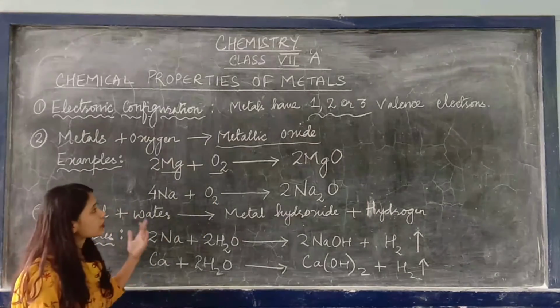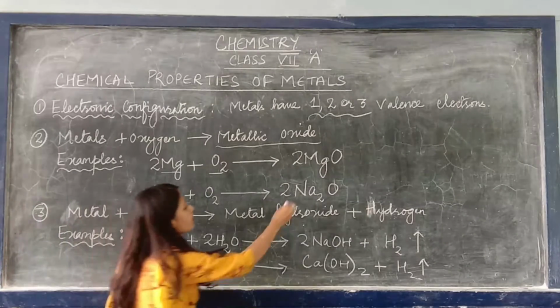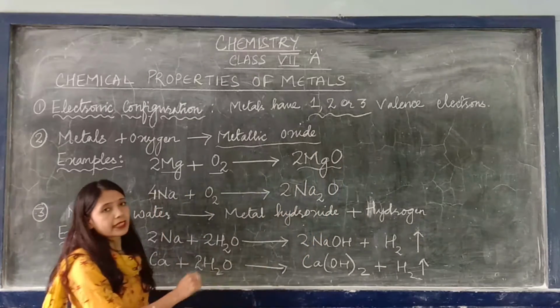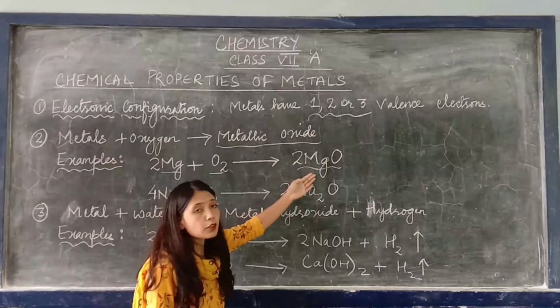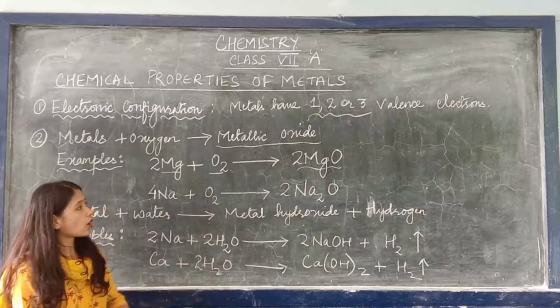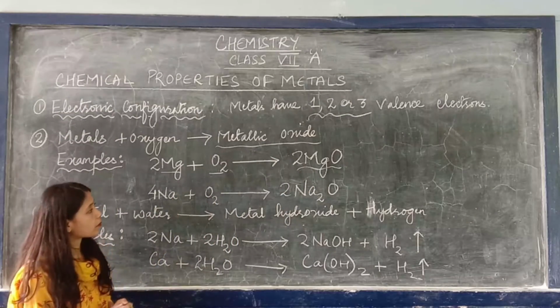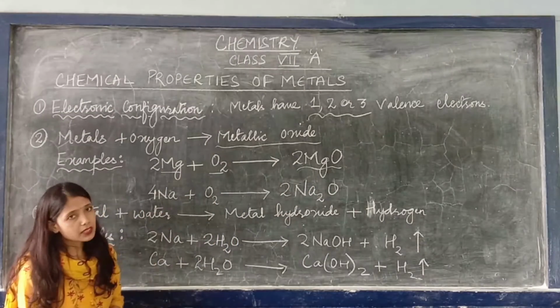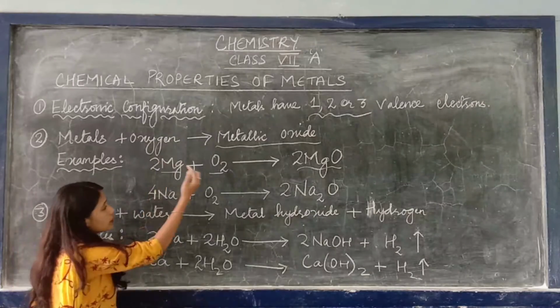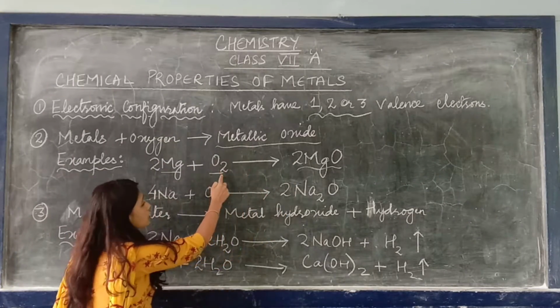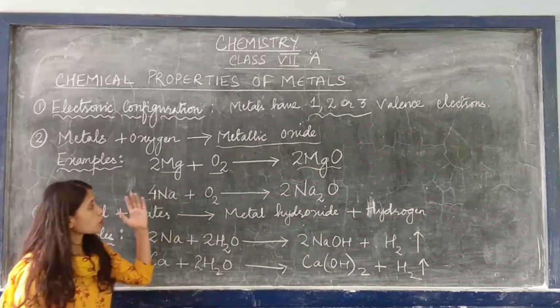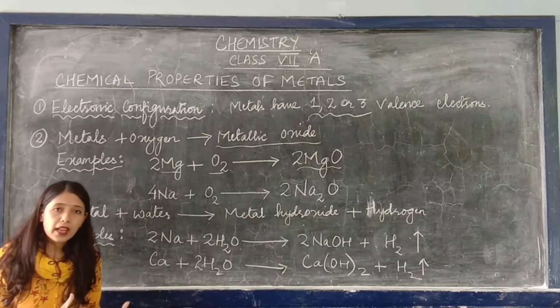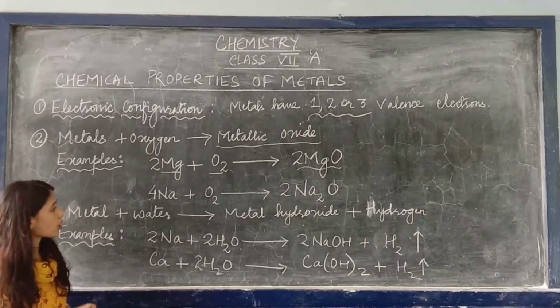When magnesium reacts with oxygen, it will form magnesium oxide, MgO. This is the chemical formula of magnesium oxide, and this equation is balanced: 2 magnesium, 2 magnesium, 2 oxygen, 2 oxygen.